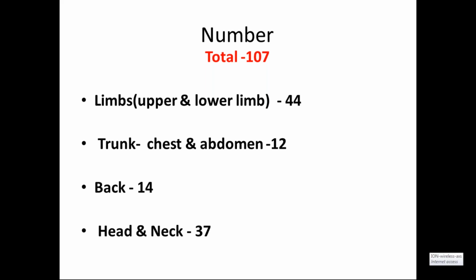Limb total 44. 44 means upper limb and lower limb. Again, we have right side limb and left side limb. Each limb has 11. That means in the upper limb we have two sides, right and left. Right has 11 and left has 11, total 22. In the same way in the lower limb also, the right leg and the left leg, each leg will be 11 and all together it will be 44.